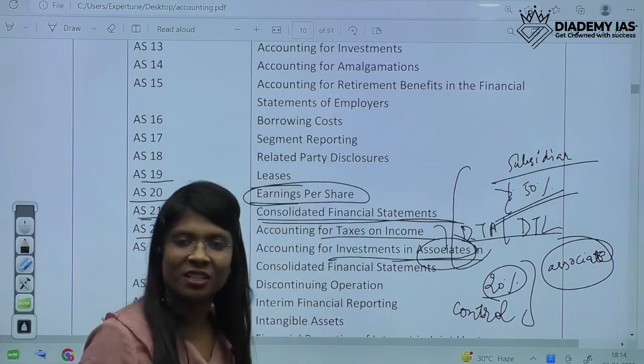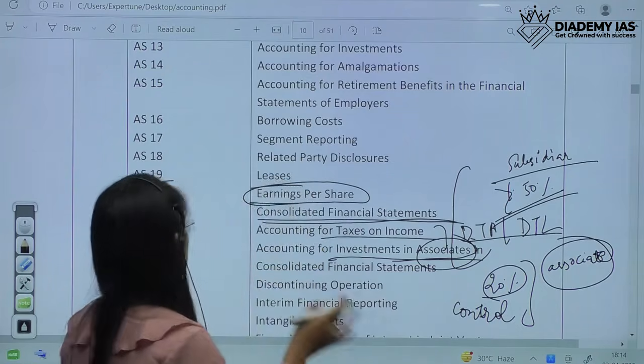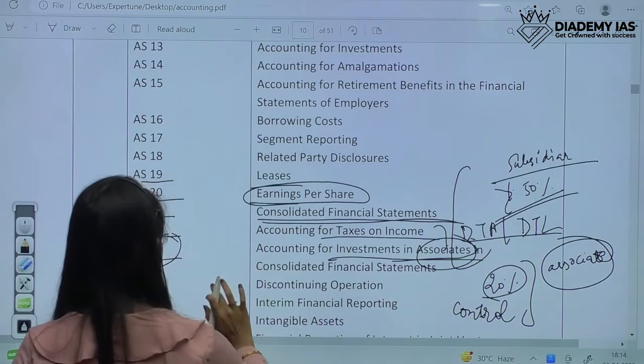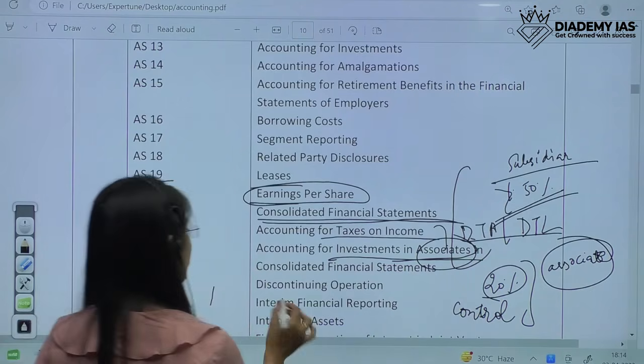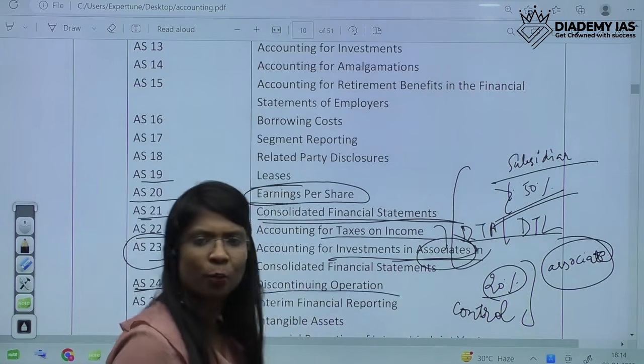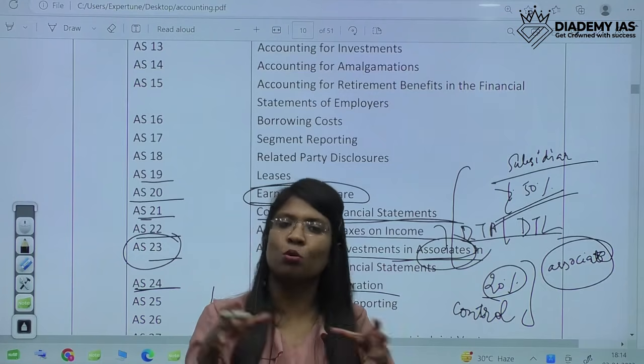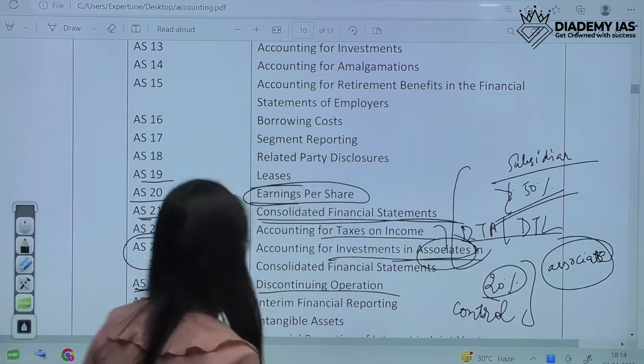We have to do certain transactions in the case of associates also. That would be covered in AS23. Then next is AS24. AS24 is about discontinuing operations. Any operation or subsection which has been discontinued has to be disclosed, and that would be covered under AS24.